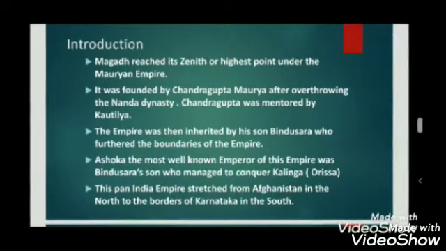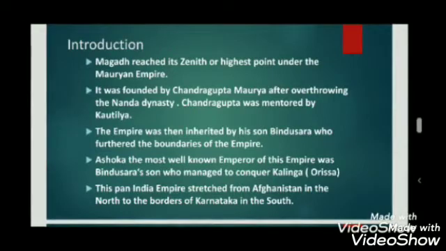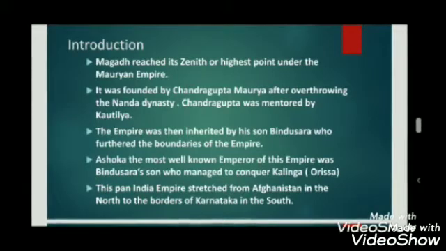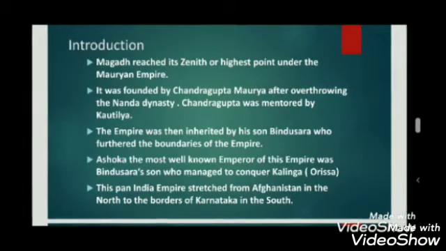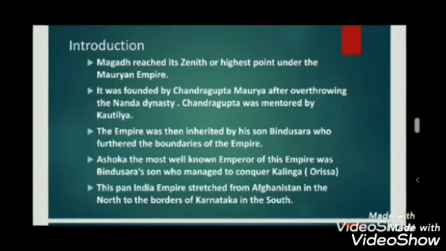So the founder of the Mauryan Empire was Chandragupta Maurya, who was able to overthrow the ruling dynasty, which was the Nanda dynasty. He managed to do this with the help of his mentor, Kautilya, who is also known as Chanakya. Chandragupta Maurya's son Bindusara was able to maintain this empire and even extend some of its boundary. But it was during the reign of Ashoka, Chandragupta Maurya's grandson, that the Mauryan Empire achieved its maximum glory.